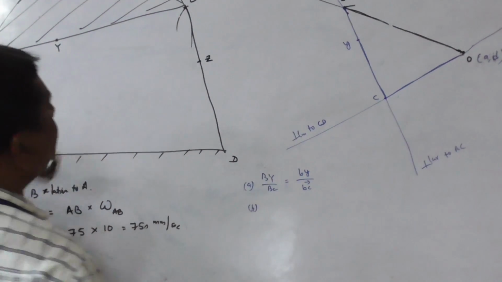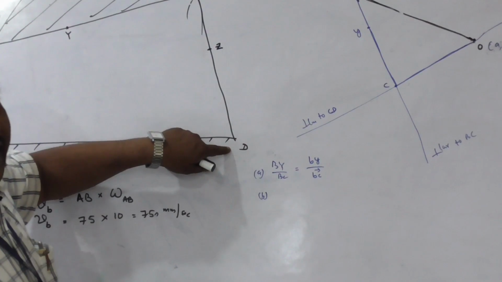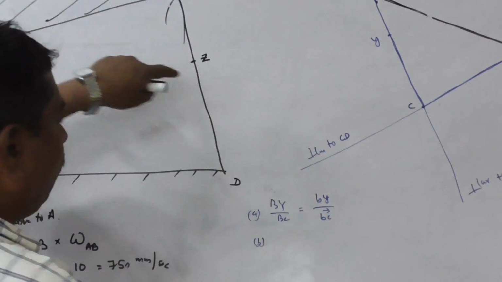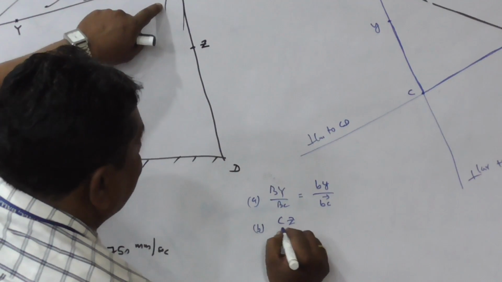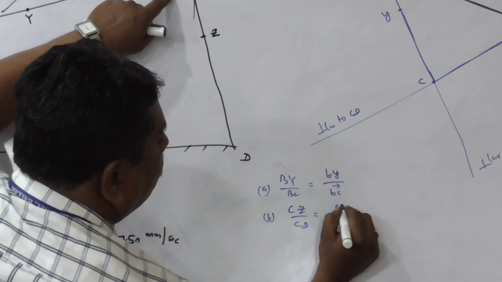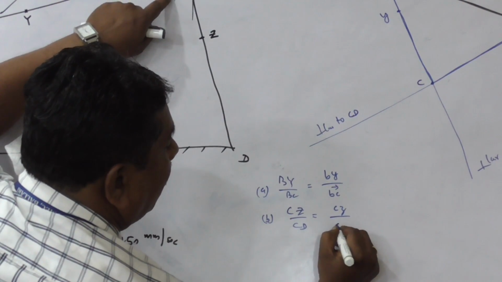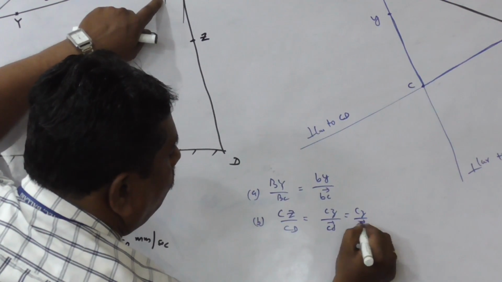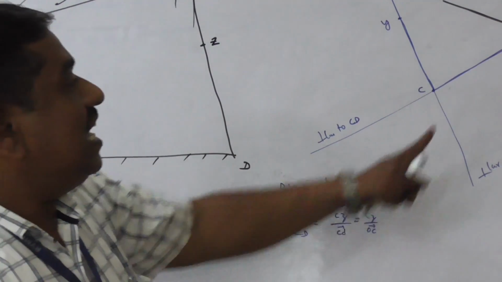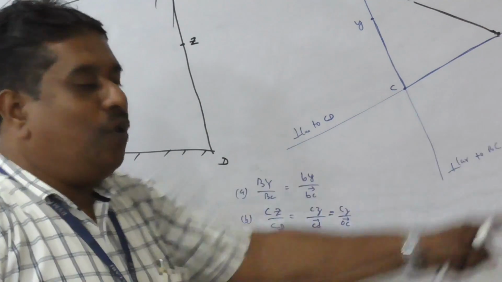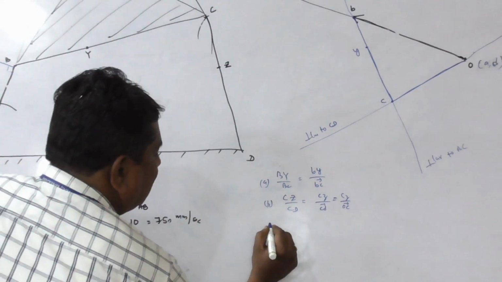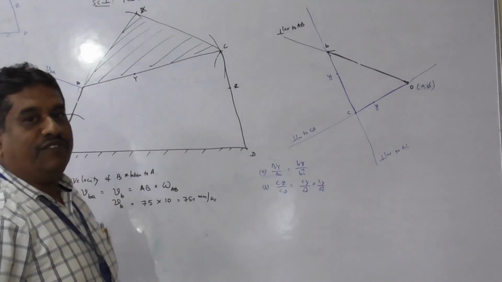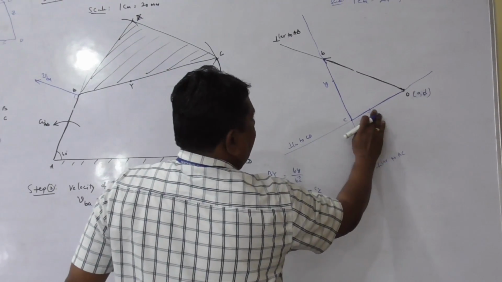Similarly, Z is a point on link CD. To fix this small z on vector OC, follow this relation. CZ by CD is equal to small cz by vector CD, or cz by vector OC, because D is a fixed point at the pole. This is how I will fix Y and Z.